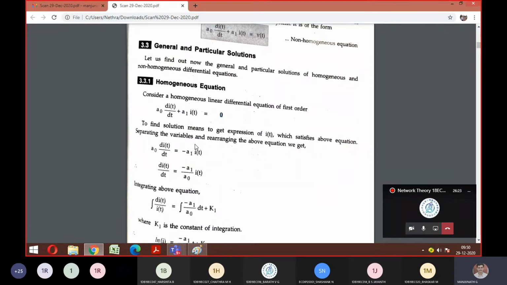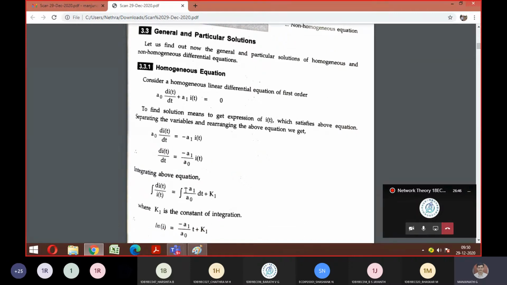You can see in the next expression that your A1 coefficient went to the RHS. We are trying to make only di by dt such that if I apply integration, I am going to get my I. So integration on both sides is what happened.